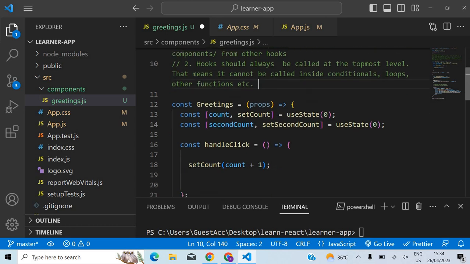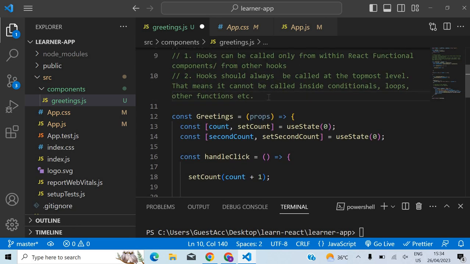It may even throw an error actually. Let's try this, but you should not do this. Okay, let's check that. But the thing is, this is condition number 2. The reason for this